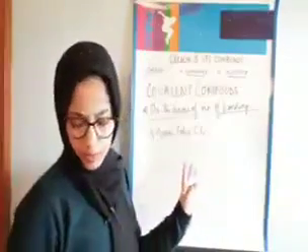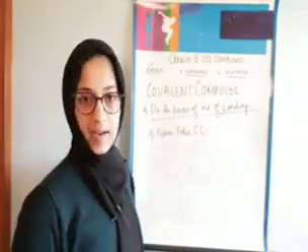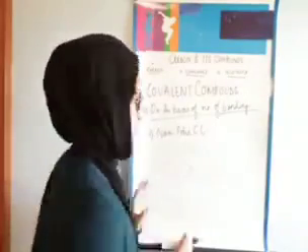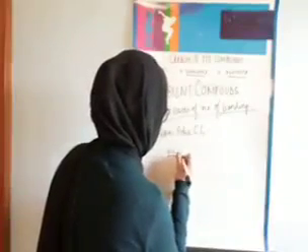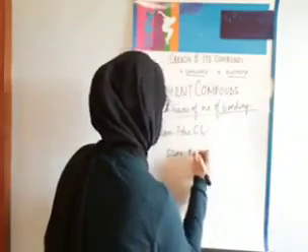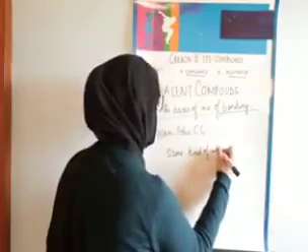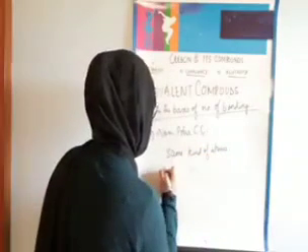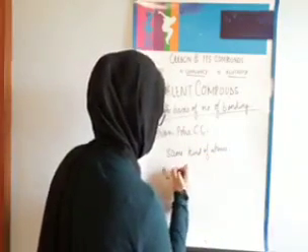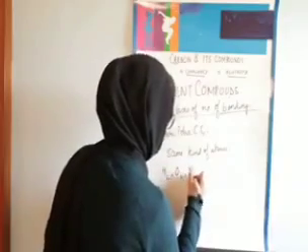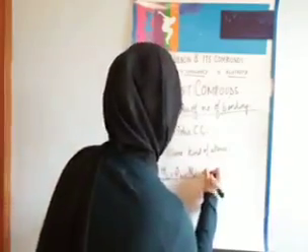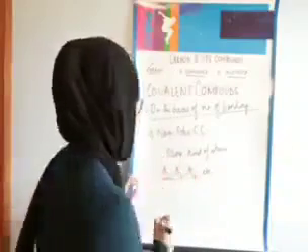The non-polar covalent compounds, the molecules or compounds that are made, they are made up of same kinds of atoms, okay? For example, hydrogen, oxygen, nitrogen, etc. They are non-polar covalent compounds.